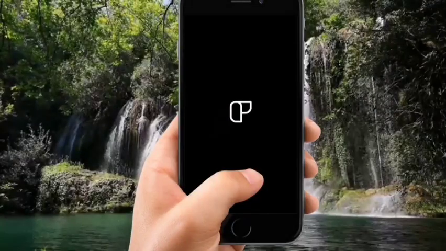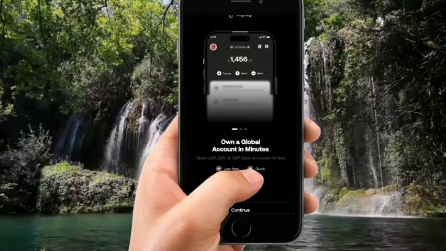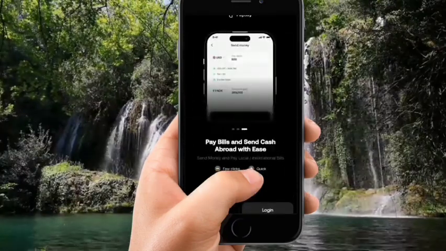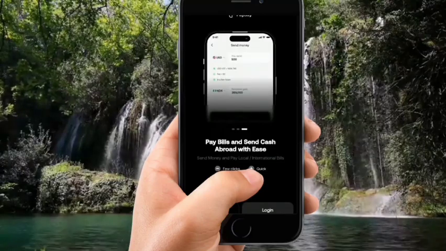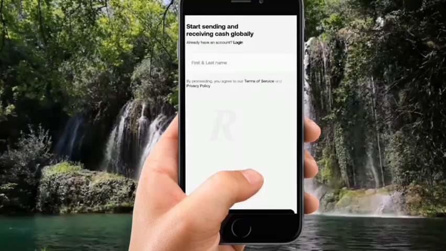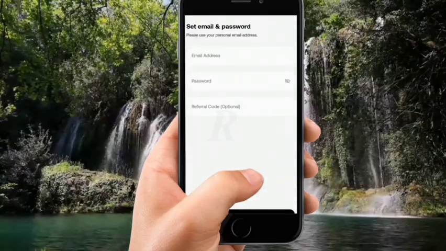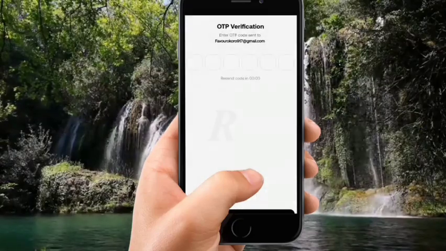In this video, I'll be using an app called Payday, and you can locate the website by going to usepayday.com. It's available on both Android and iOS. Once you download the app, you open it and click on join, and it will ask for your first and your last name. You type in your first name and your last name as you can see here and click on continue. Then it asks for your email address, password and referral code.